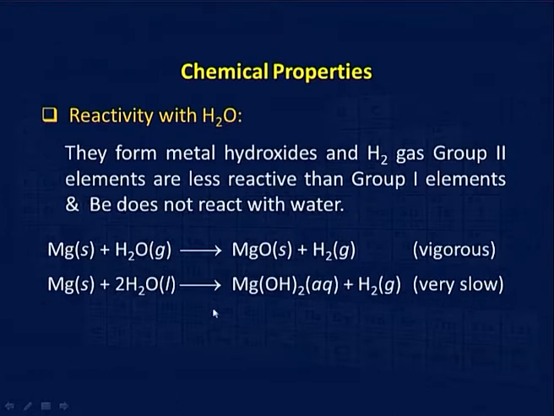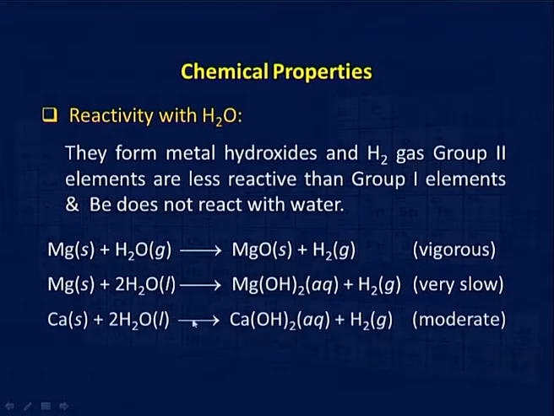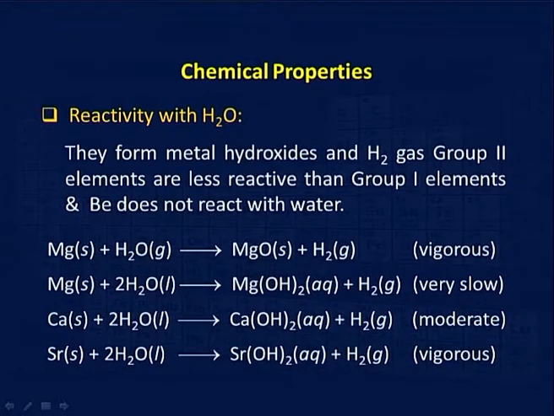Here I have written Mg plus 2 H2O, forming basic hydroxides. You can see calcium reacts moderately fast, then it becomes faster and faster. As I have told you, as you go down the group the reaction becomes faster and faster.